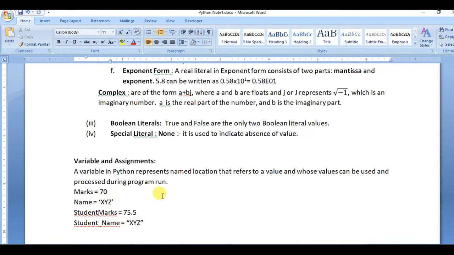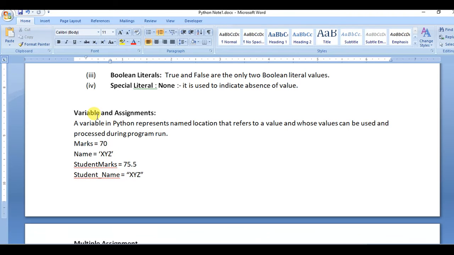Okay, now the next is variables and their assignment. So what is a variable? Generally, when you work on any programming, you have to store values into a variable.